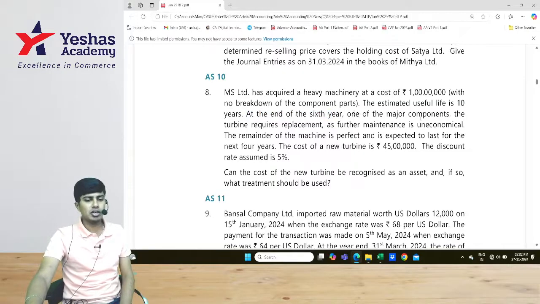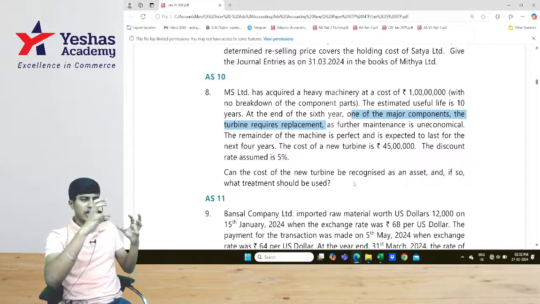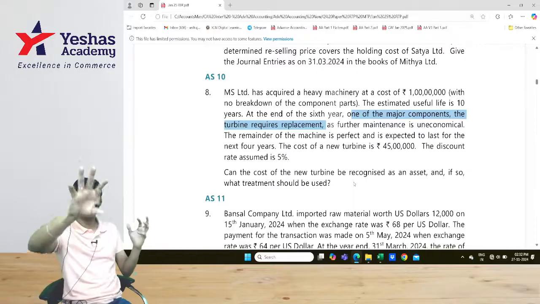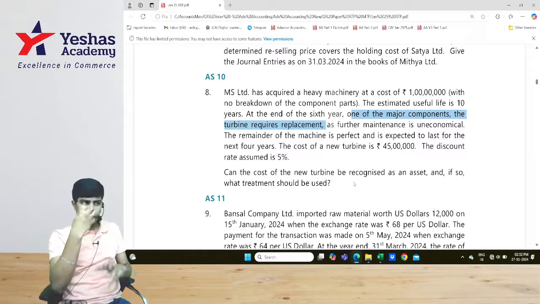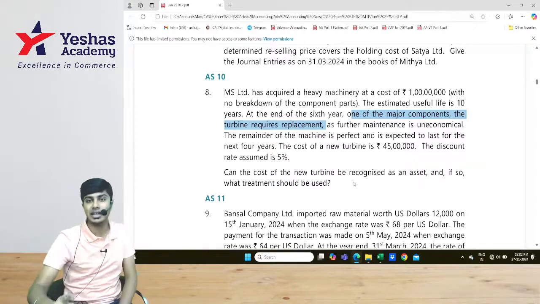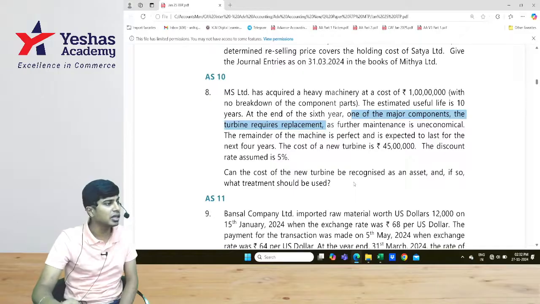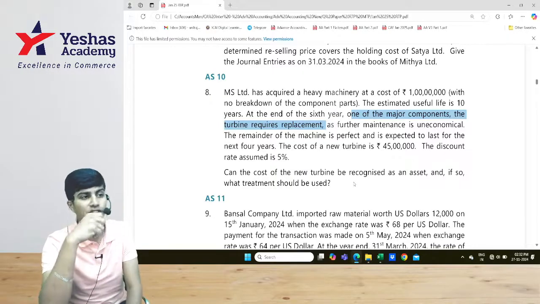One of the major components of the turbine requires replacement. So what will I do in the turbine? One major component is not working. I will remove that major part, throw it, buy a new major part, install it and let the machine run. When I remove that part, that part of the asset should be de-recognized. I should identify the cost of that part.